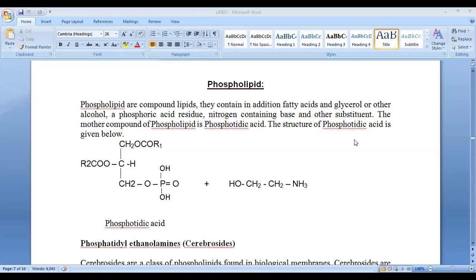Assalamu alaikum, everybody. Today we'll discuss lipids, and first we start with phospholipid. Then what is phospholipid? Phospholipids are compound lipids. They contain different fatty acids and glycerol or other alcohol and a phosphoric acid residue.